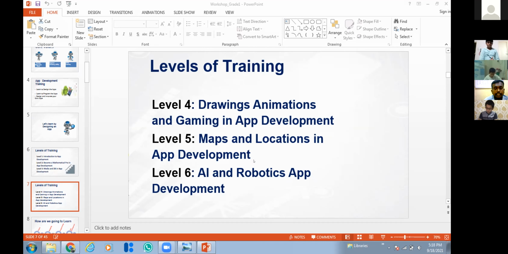And finally in level 6 you will learn AI. Anyone knows what is AI? Anyone heard about it? Intelligence, giving the robots the power to think like humans and act like humans. Yes, exactly. Very good. So AI is nothing but artificial intelligence. It is not exactly robots. A robot can be implemented using artificial intelligence, but artificial intelligence can be implemented in any system.